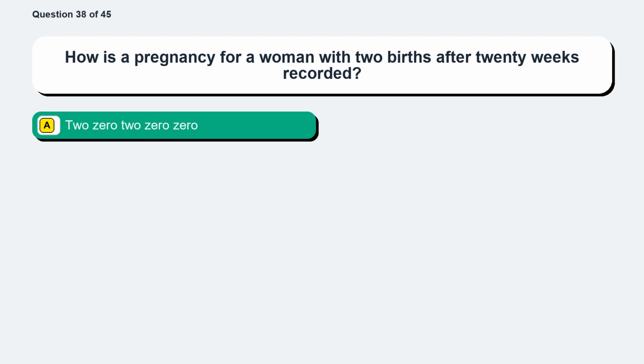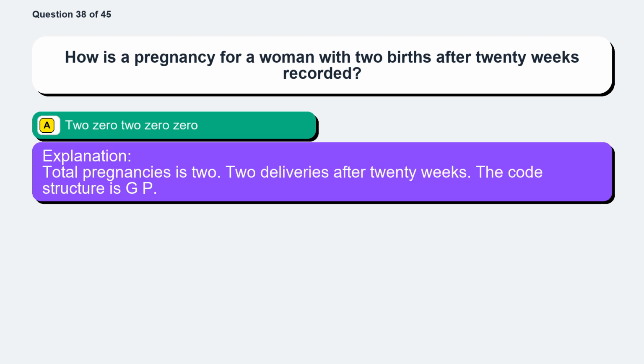The correct answer is option A, 20200. Total pregnancies is 2 deliveries after 20 weeks. The code structure is GP.